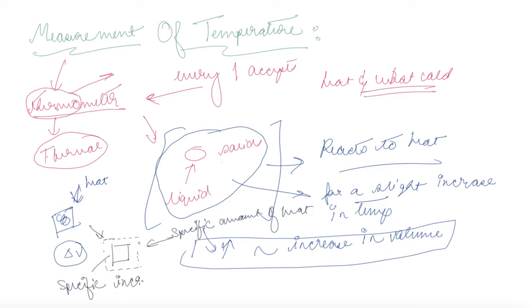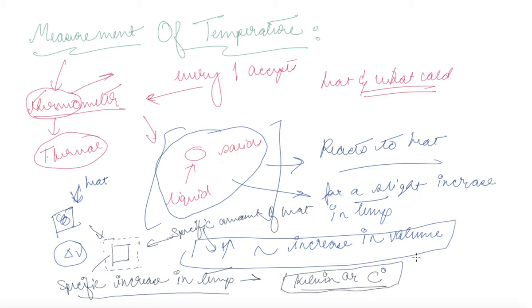So this criteria has been used to measure temperature, and therefore we have come up with units, that is Kelvin or degree Celsius. So these are some of the units that we have come across, that is if you put in this much amount of heat, a unit volume should increase.